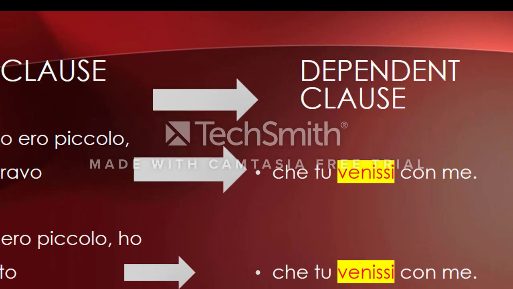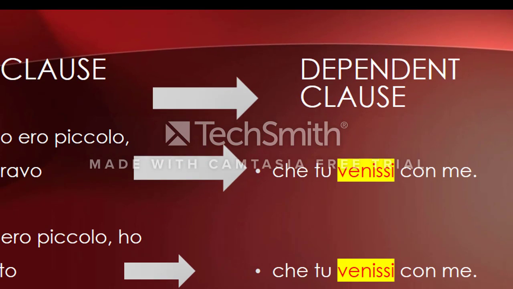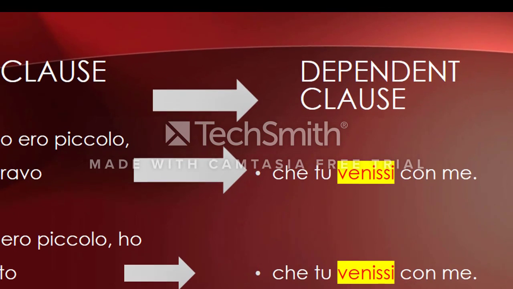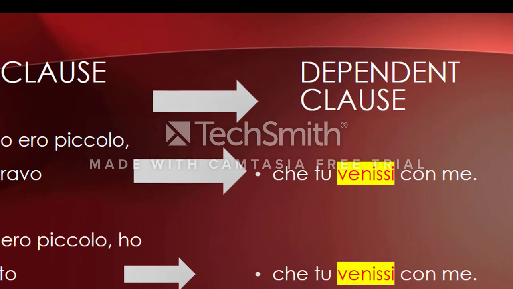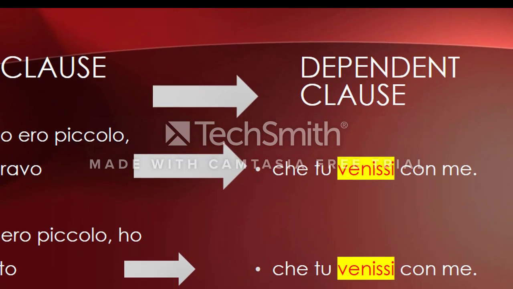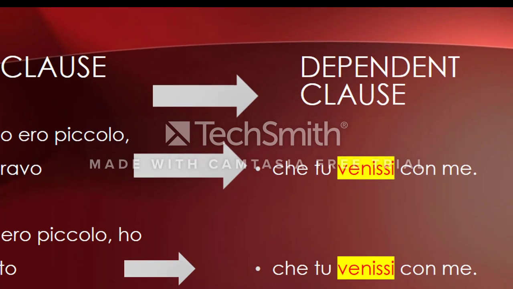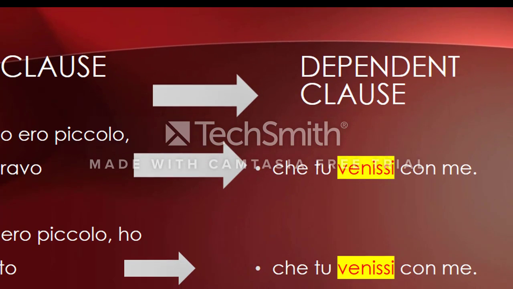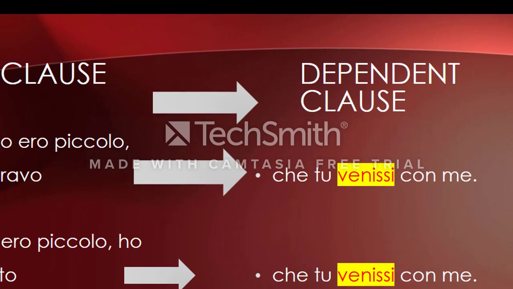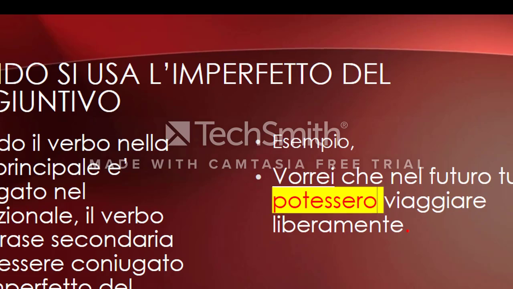When we get the main clause and then we have the dependent clause, you have to decide whether it needs the subjunctive. We're going to keep studying this. "Quando ero piccolo ho desiderato che tu venissi con me." So you have your main clause, two examples, and the dependent clause.